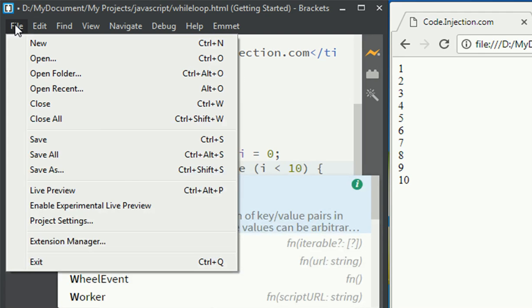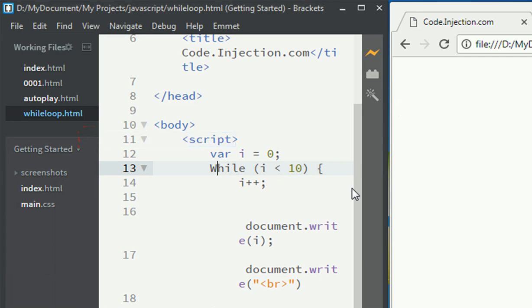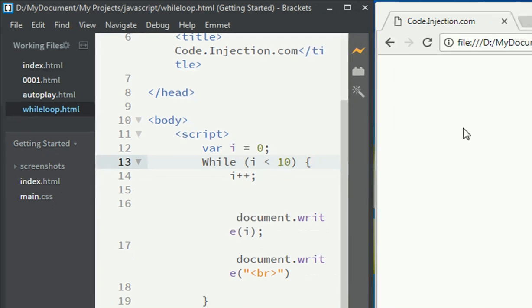Now let us save the file and see whether the web browser still displays the numbers from 1 to 10 or not. Go to File, select the Save command. As you can see, when we changed the first letter of the while keyword, the web browser didn't display anything. That is because JavaScript is case sensitive. If we do not follow this rule, then our program will not work properly.